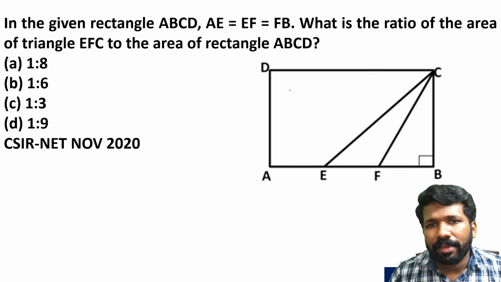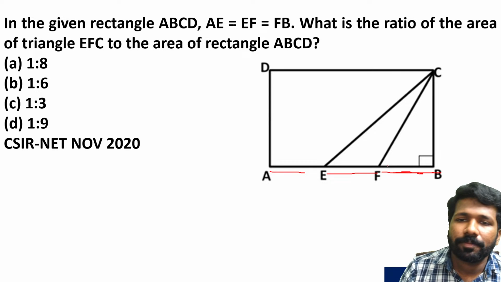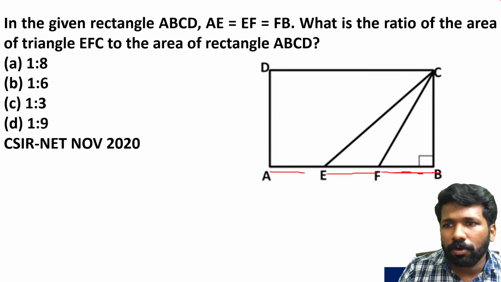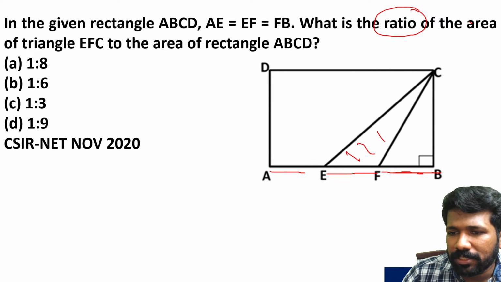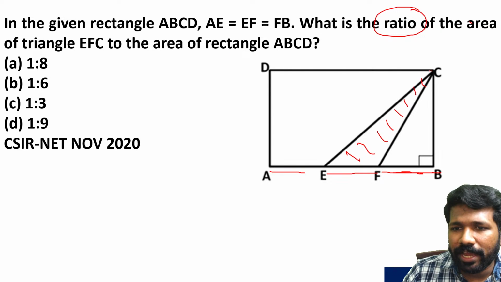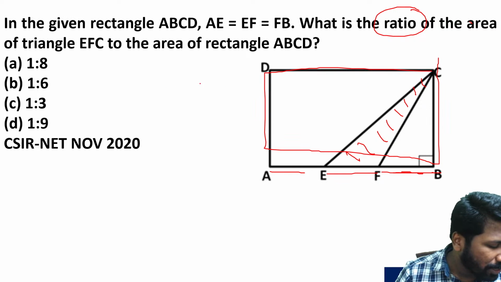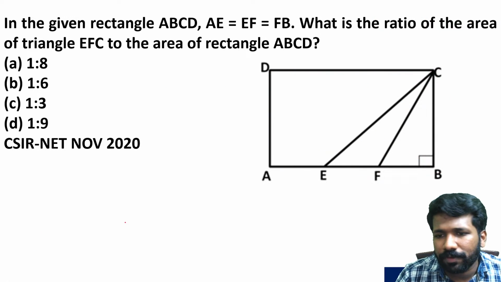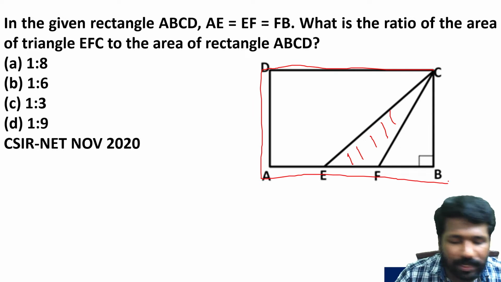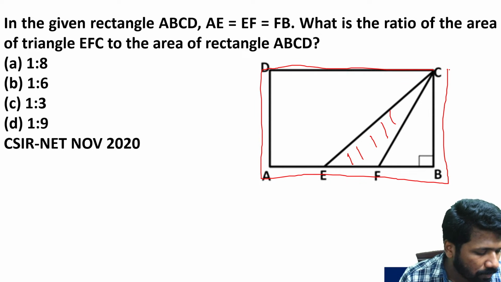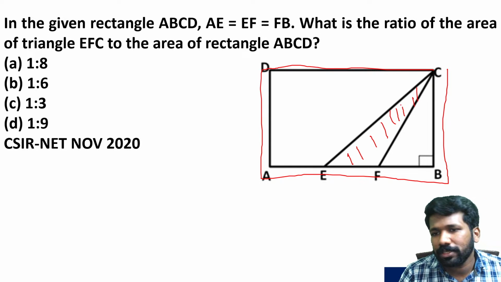In the given rectangle ABCD, AE is equal to EF is equal to FB. These three are equal. Then find the ratio of the area of triangle EFC to the rectangle area ABCD. That means an area ratio is asked. What is the logical meaning of it? EFC is covering how much region of this rectangle? That is what the question is asking.